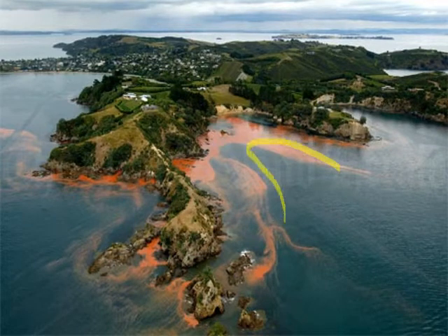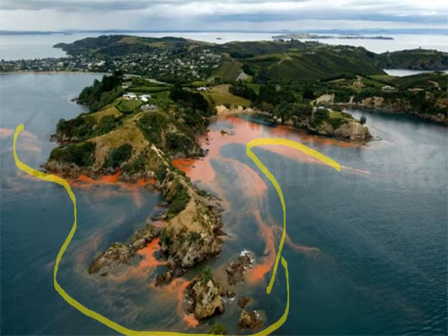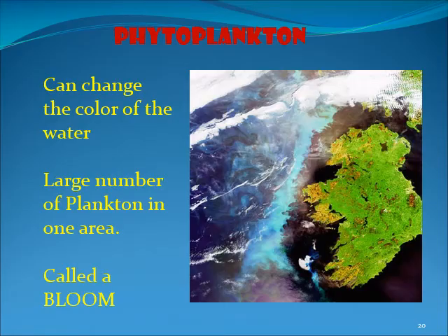You can see here these are all plankton, and you can see the change in the water color, and when one species over-dominates in one place, it is known as the tide. So here it is the red tide, and it is due to the phytoplankton. Phytoplankton also changes the color when one type of plankton increases at one place. Phytoplankton is known as the bloom, and if it is zooplankton, that is known as the swarm.